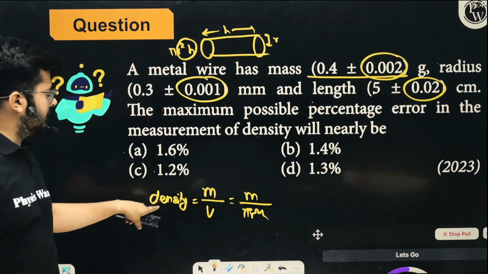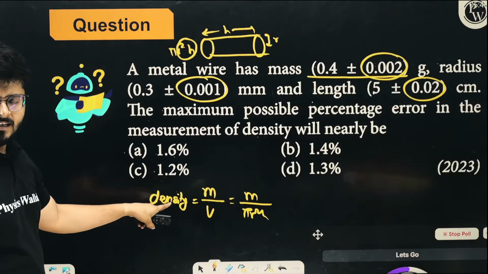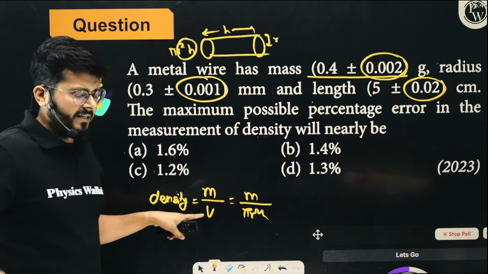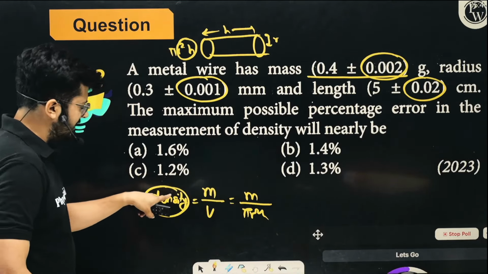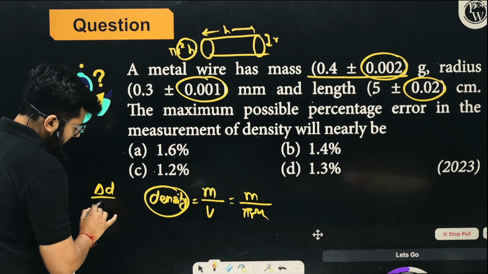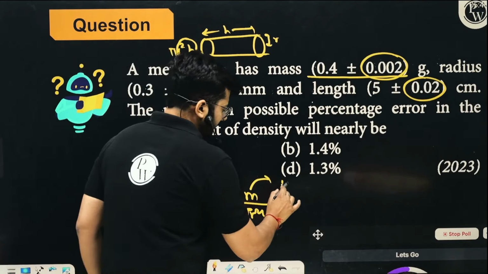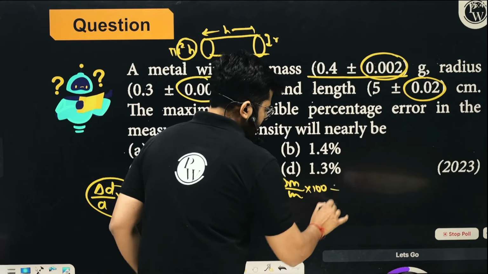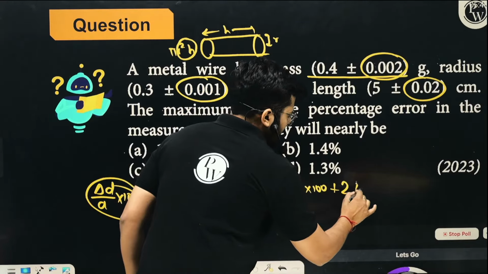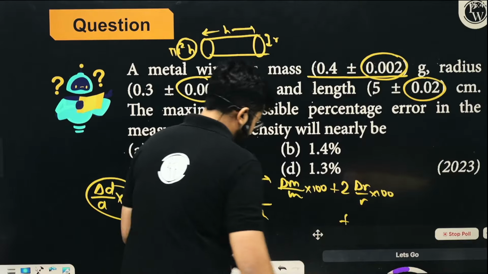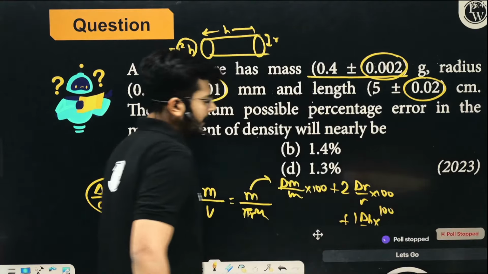All right. So you know the expression. I have just explained to you how to deal with it. If you're calling density D, you can also call it rho. That doesn't matter. So the percentage error in density, delta D upon D into 100, depends on delta M upon M into 100 plus, delta pi is a constant, we cannot make an error in that, so plus 2 times delta r upon r into 100, plus 1 times delta h upon h into 100. So just go ahead with it.